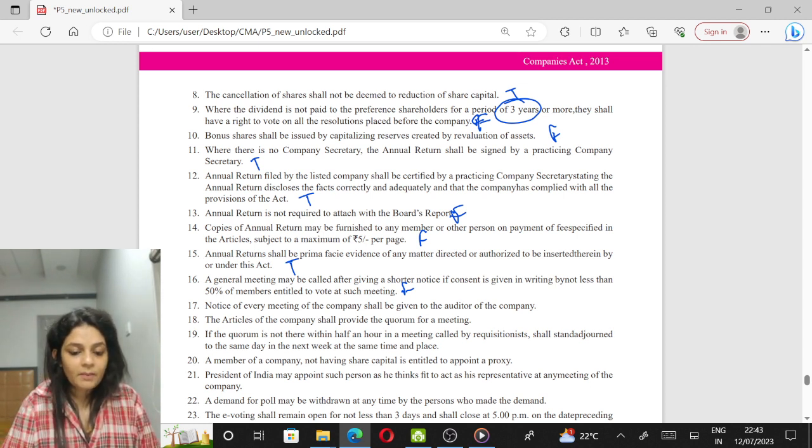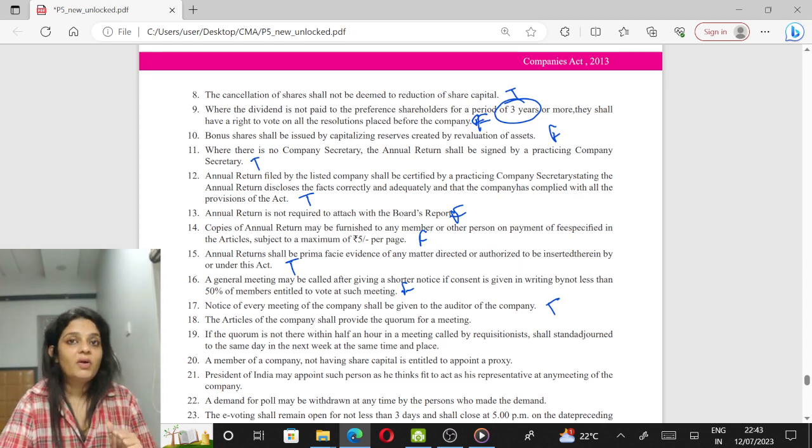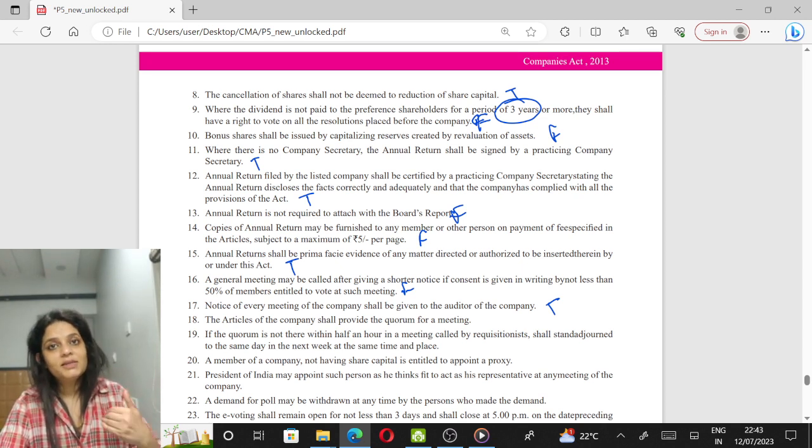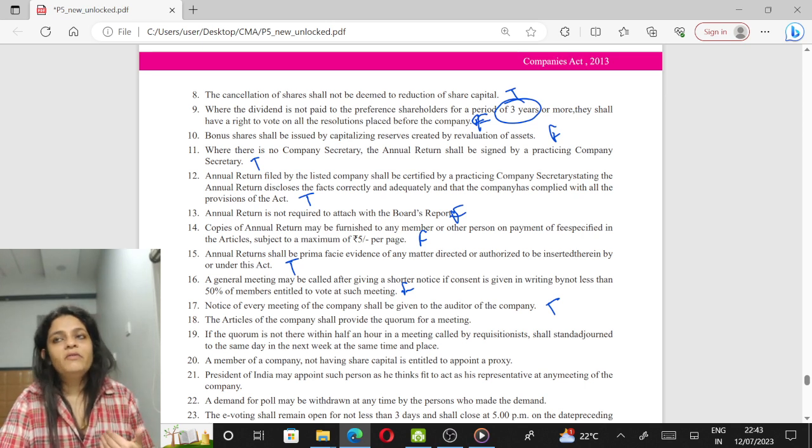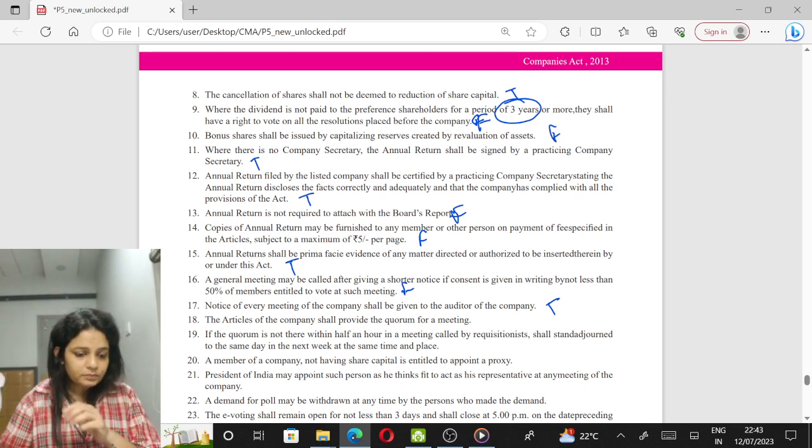Notice of every meeting of the company shall be given to the auditor of the company. True. He has a right to receive notice under section 101. Under section 146, he does not have a right to speak, but if any matter concerns him, he can speak.